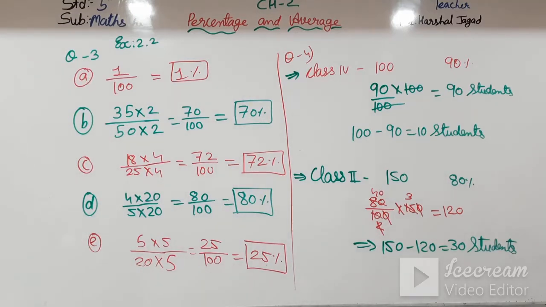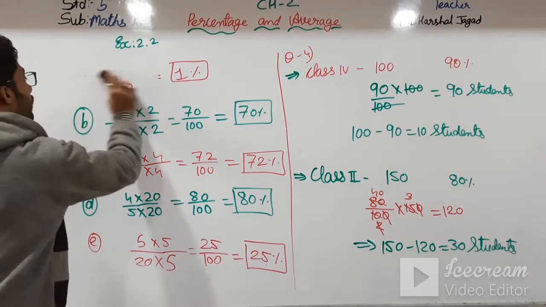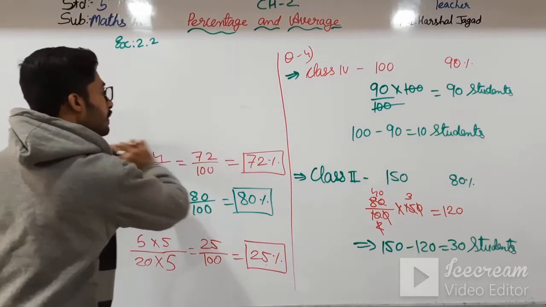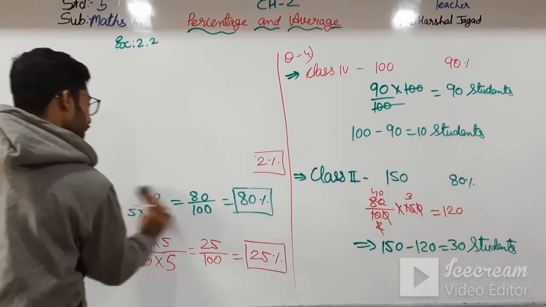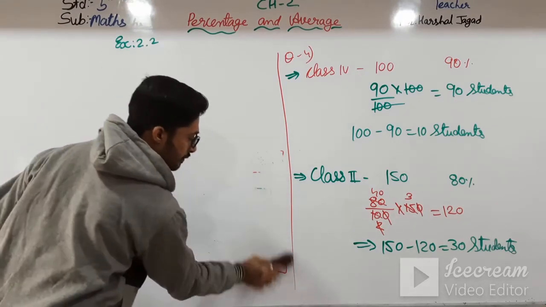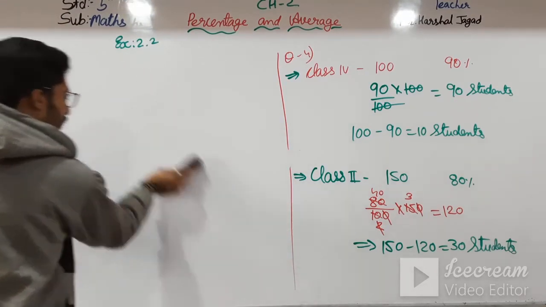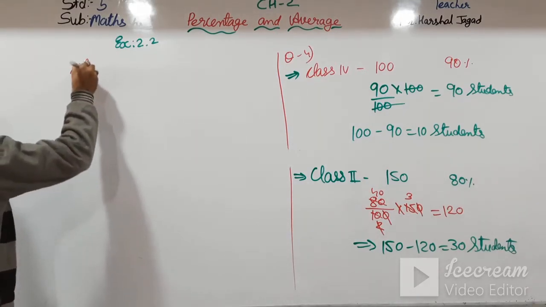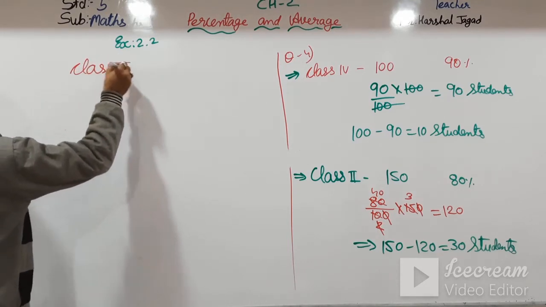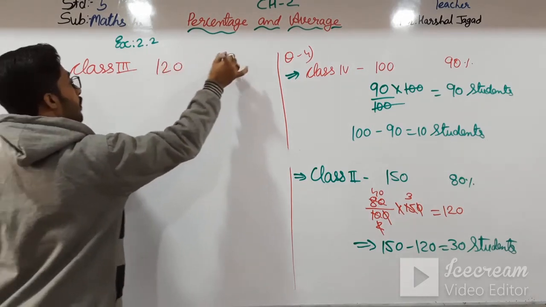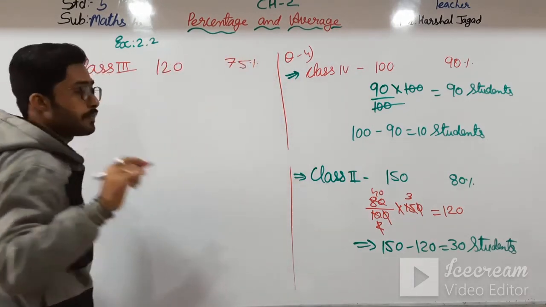Now I will do class 3 and class 1, I am just doing these only. So here class 3, in that there are how many students? 120 students, and out of that 75% have participated.